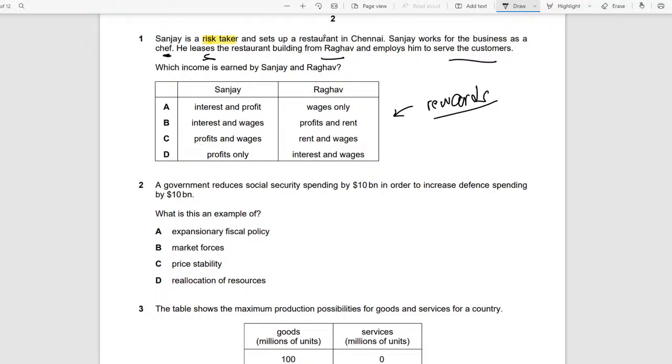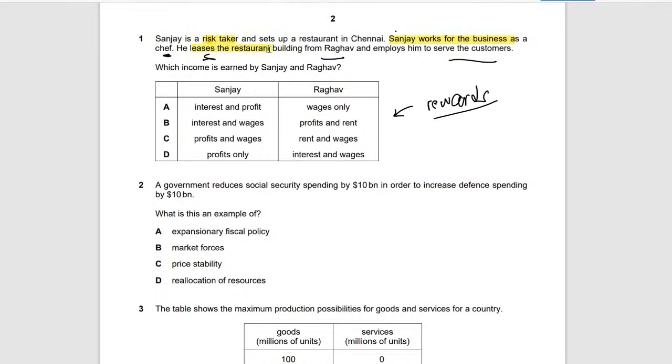After that, it says, and sets up a restaurant in Chennai. Sanjay works for the business. That's the next keyword. Sanjay is working for that business, meaning it's labor, and the reward for labor is wages. So it's profits and wages. And for Raghav, he is leasing the restaurant, meaning that is land, which means his reward will be rent.